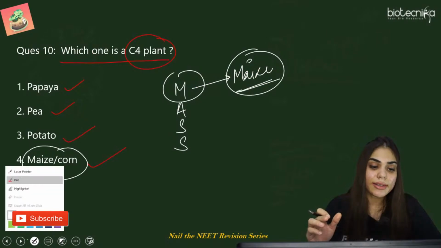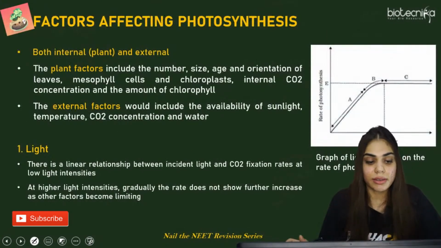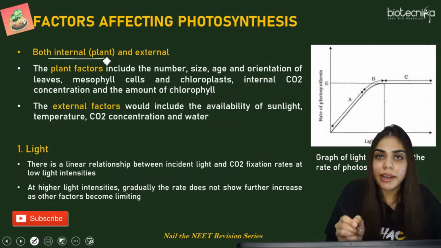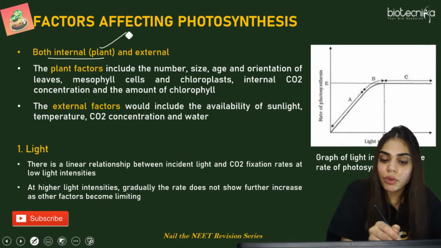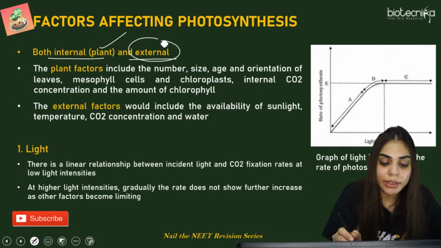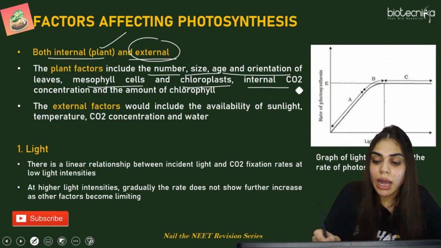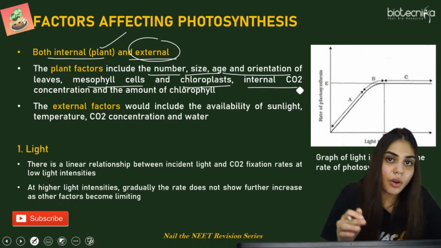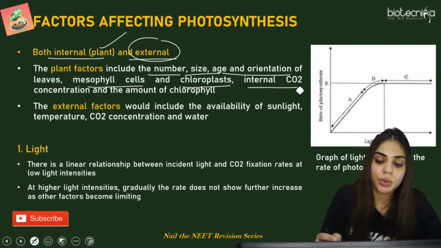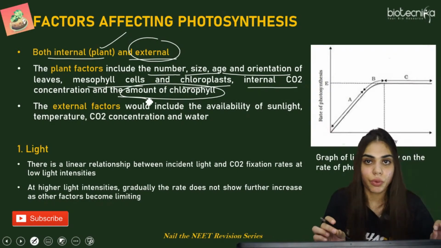So now we'll understand what are the factors that are affecting the process of photosynthesis. So there can be internal factors that are of the plant itself or can be external too. So what are the internal factors? The internal factors can be number, size of the chloroplast, mesophyll cells, orientation of the leaves, how chloroplasts are arranged in the leaves, how CO2 concentration, if it is there or not, what is the optimum range for CO2, and what is the amount of chlorophyll that is required for the process of photosynthesis.